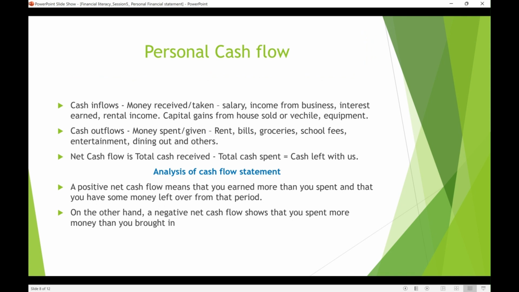There are three types of cash flows we consider: cash inflow, cash outflow, and the net cash flow. How to calculate it? It's simple. Cash inflows are where you get income, salaries, business, or if you sell your furniture, a laptop, or a house, so we get capital gains from that. This is the other source of lump sum income you get. And other incomes like rental income, income on shares, or passive income. Salary or profits from business are a regular income. So these are the cash inflows.